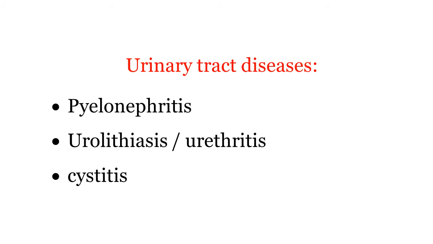Urinary tract disease also. In these diseases, there is pathology, so blood is oozing out and appears in the urine. The diseases are pyelonephritis, urolithiasis, urethritis, and cystitis, which are also confused with hypophosphatemia or postpartum hemoglobinuria.